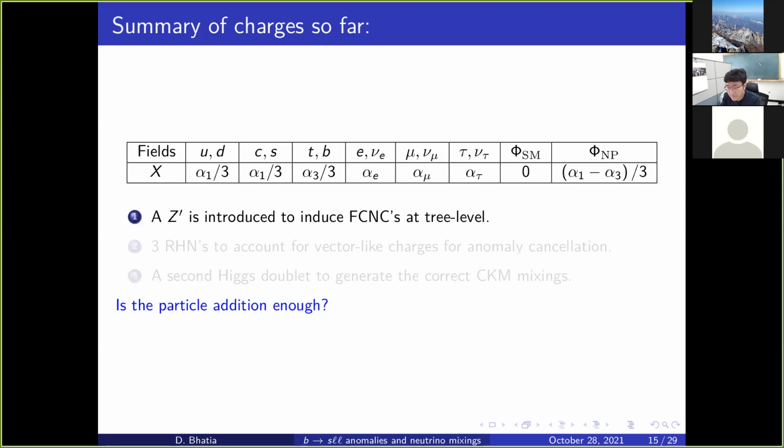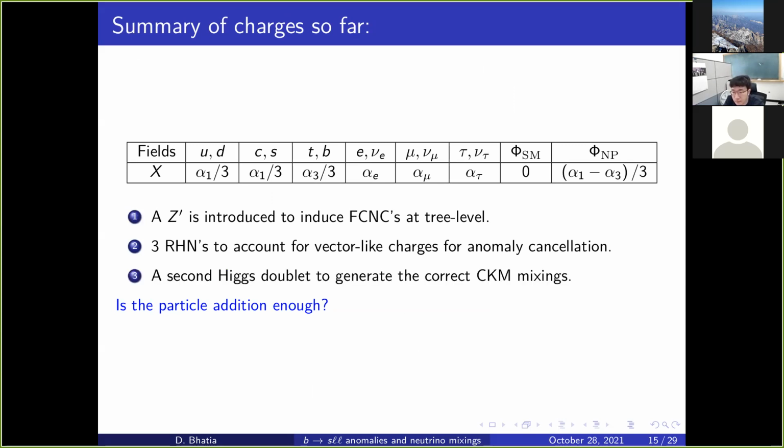So what have we done so far? We have introduced a Z prime so that we can have efficiency at tree level. We have introduced 3 right-handed neutrinos to account for vector-like charges and anomaly cancellation, and we have introduced a second Higgs doublet which can generate the correct CKM mixing angles. So is the particle addition we have done enough? The answer is no. And why?